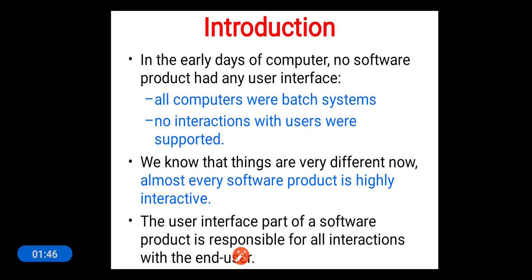That means an end user can communicate with the software product only through this user interface. Whatever kind of interaction is done with the software product can be allowed only by making use of this user interface.